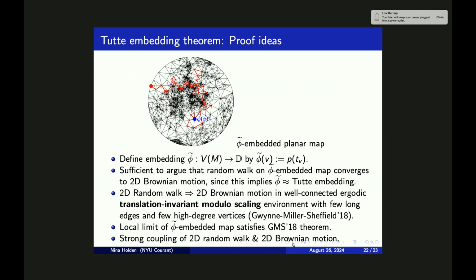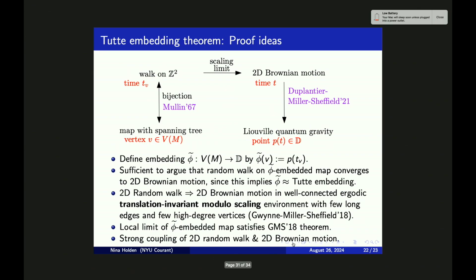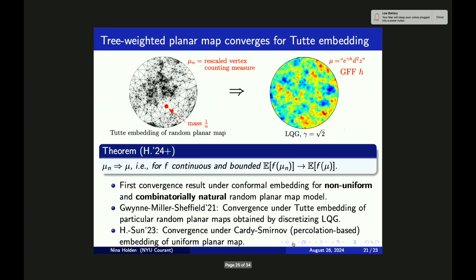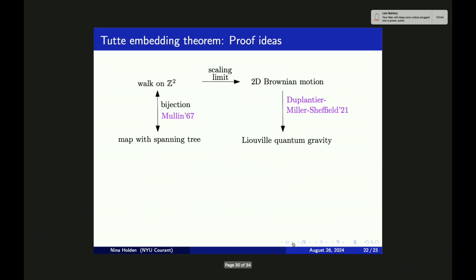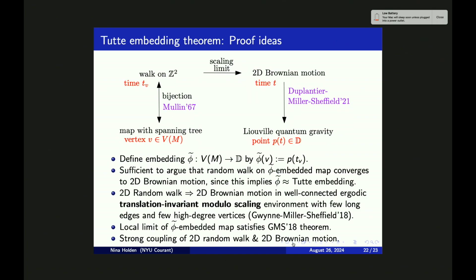To prove this, we are applying an invariance principle due to Gwynn, Miller, and Sheffield. And this invariance principle was actually also playing an important role in the proof of the result of Gwynn-Miller-Sheffield as presented on this slide. So they were considering random walk in a particular random environment, and they were proving that under certain assumptions on the random environment, the random walk will converge to the 2D Brownian motion. Before commenting more on the assumptions of this theorem, I want to explain what kind of environment we will apply this theorem to.